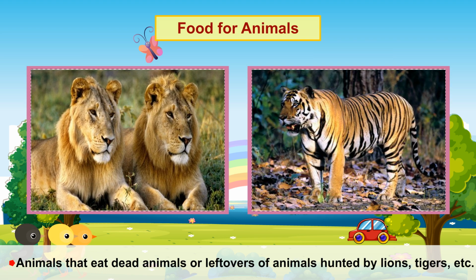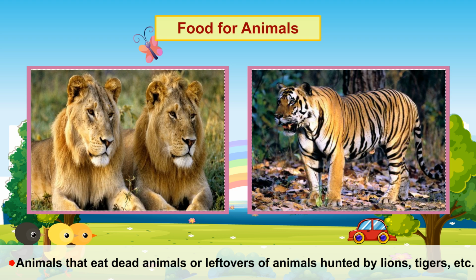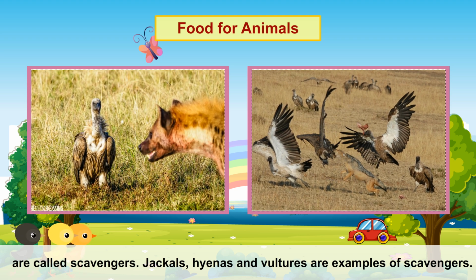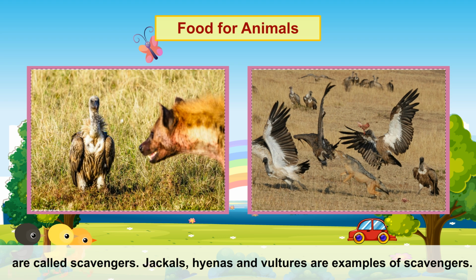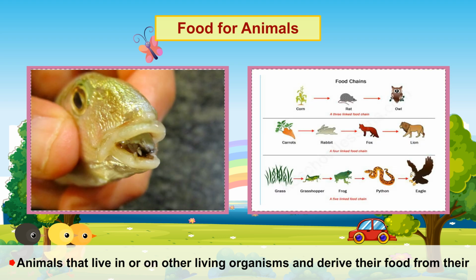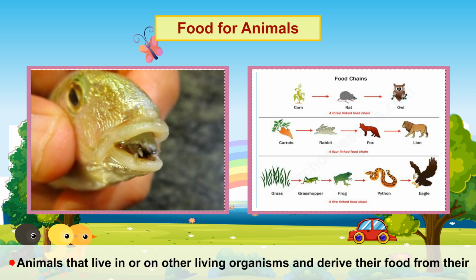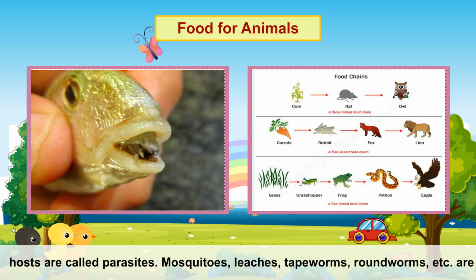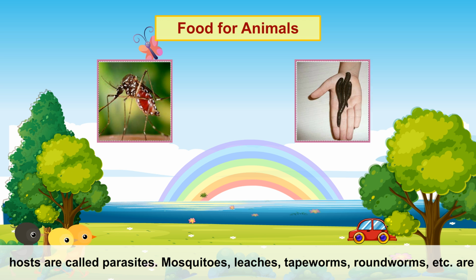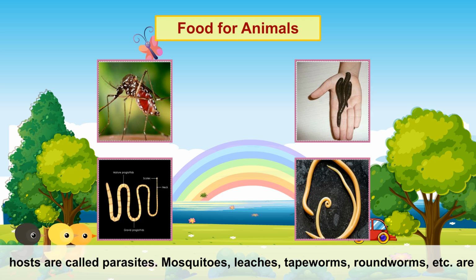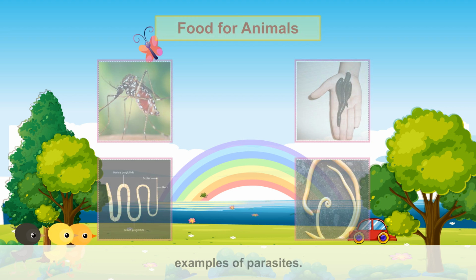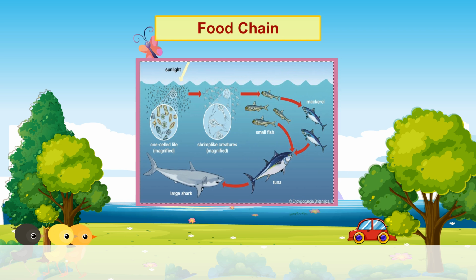Animals that eat dead animals or leftovers of animals hunted by lions, tigers, etc. are called scavengers. Jackals, hyenas, and vultures are examples of scavengers. Animals that live in or on other living organisms and derive their food from their hosts are called parasites. Mosquitoes, leeches, tapeworms, roundworms, etc. are examples of parasites.